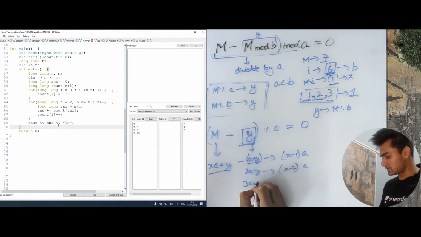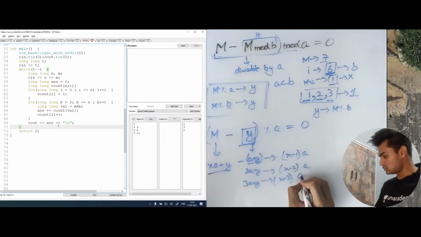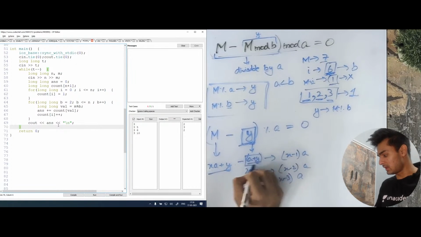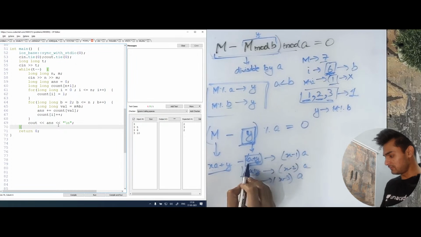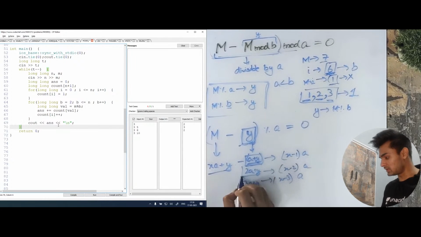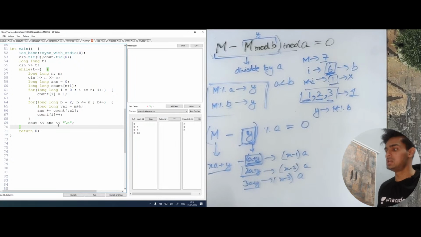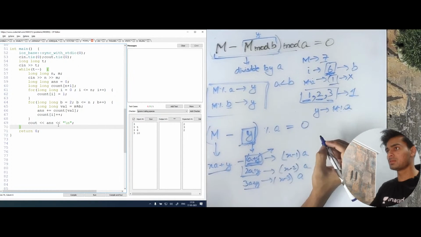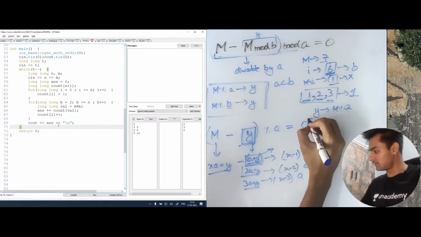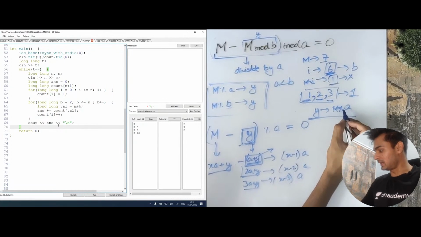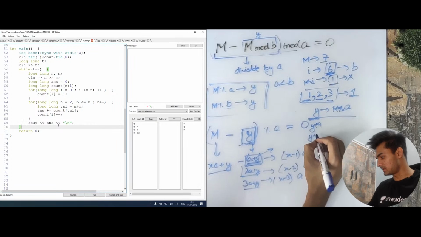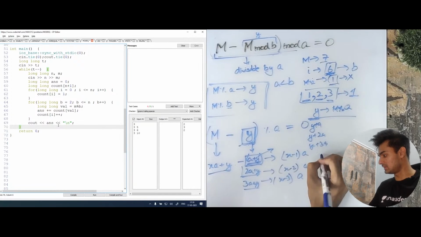And we can have 3a plus y as well, and this will give us x minus 3 times a. So basically we were just calculating for this y, but we also need to calculate this for every value of a. Even if this is a, this y can actually be a plus y, or 2a plus y, or 3a plus y. So we need to take all these values into account. This y is actually m percentage a. So whenever we are finding this mod, we need to store this for y plus a, y plus 2a, y plus 3a, and so on till the end.